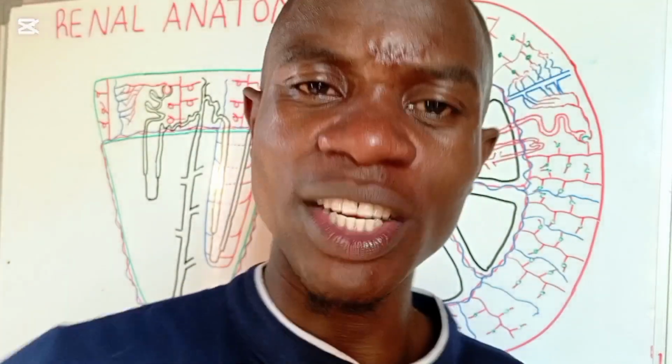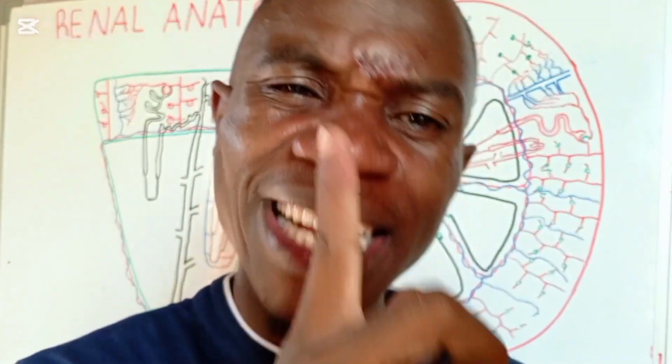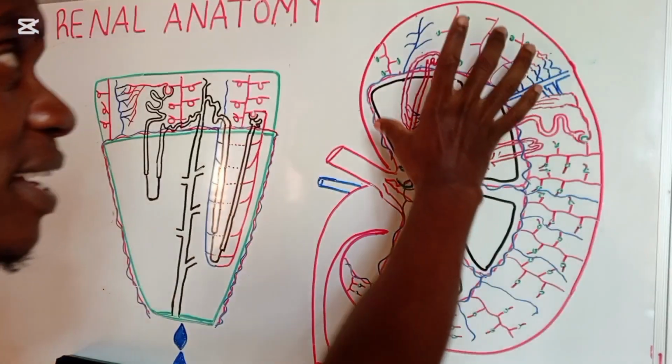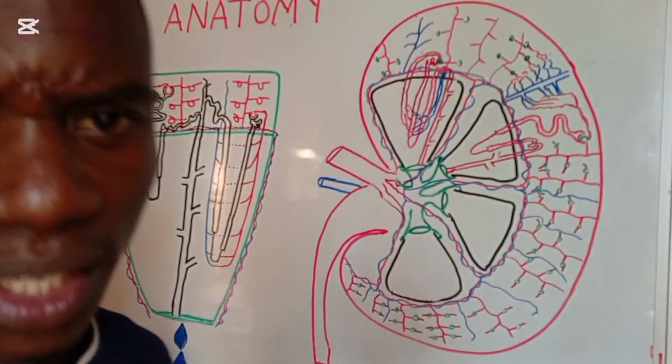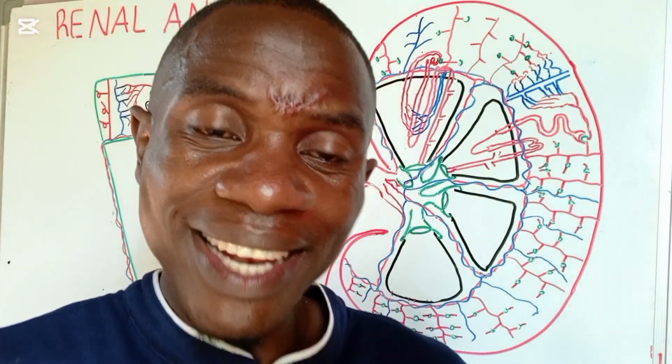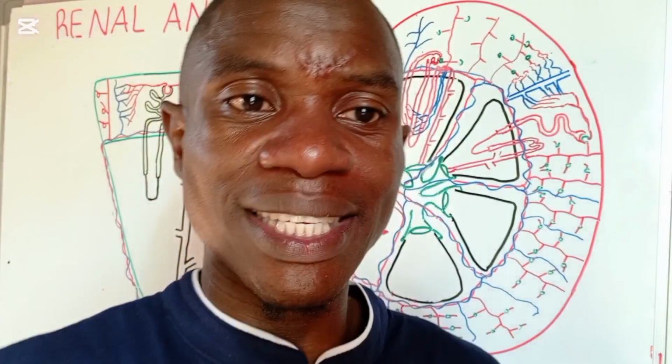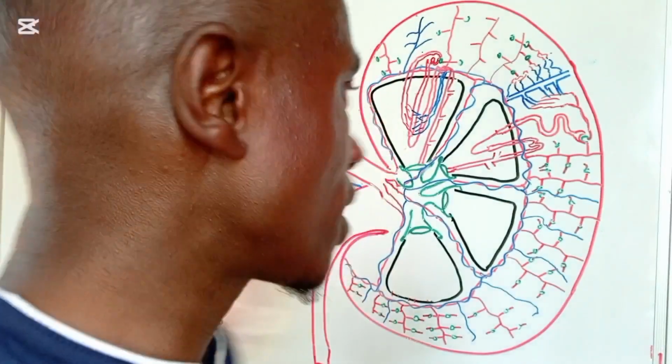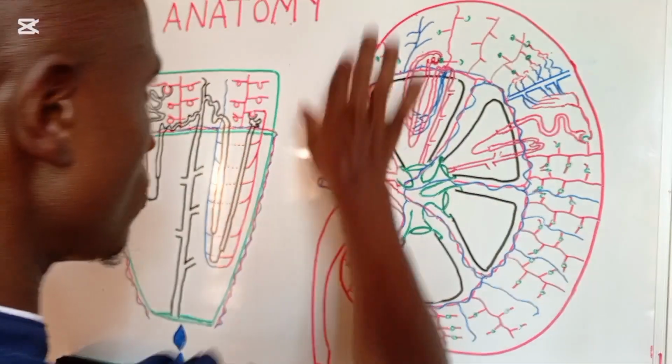So ladies and gentlemen, let's go ahead and understand critically what is happening exactly in this kidney. But again, we are going to first look into the anatomy, and then finally we shall go into the internal structures and see exactly what's going to be happening.